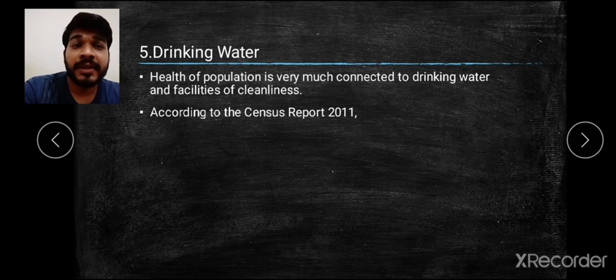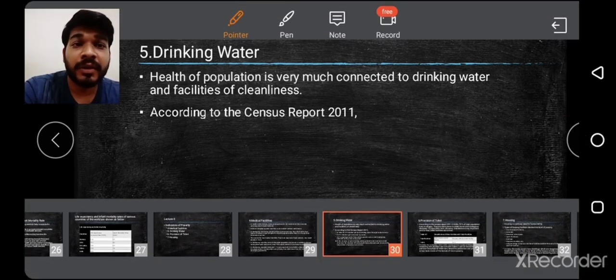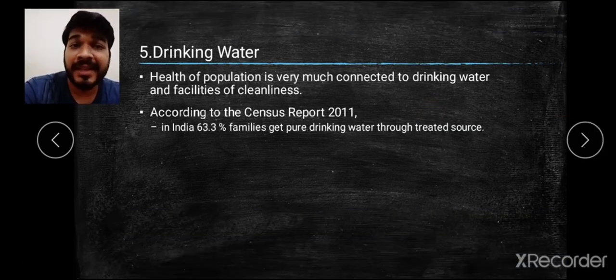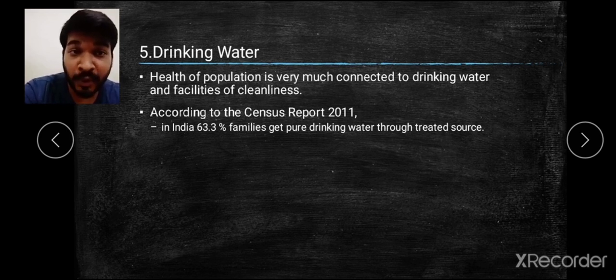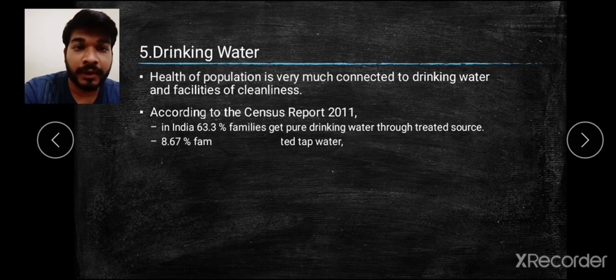Now, as per the census report of 2011, the data shows that in India 63.3% of families get pure drinking water through treated sources. So nearly 36.7% of people are not getting pure drinking water. Then 8.67% of families get untreated tap water. So they are not getting treated water, but they are getting untreated tap water.